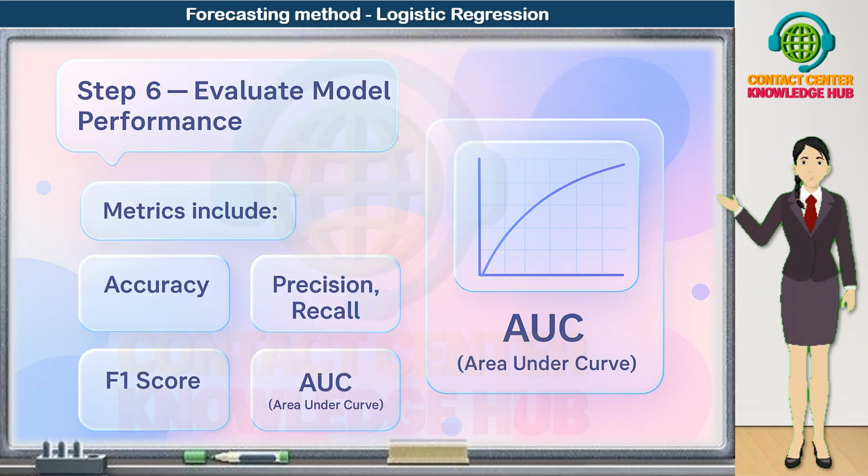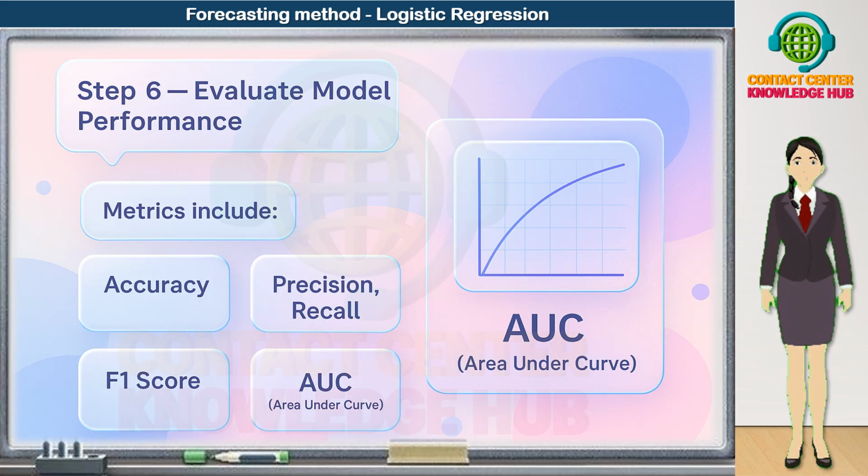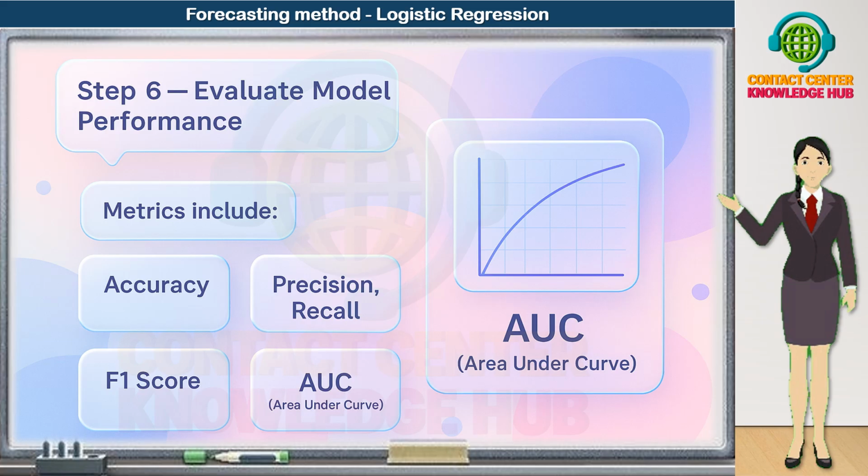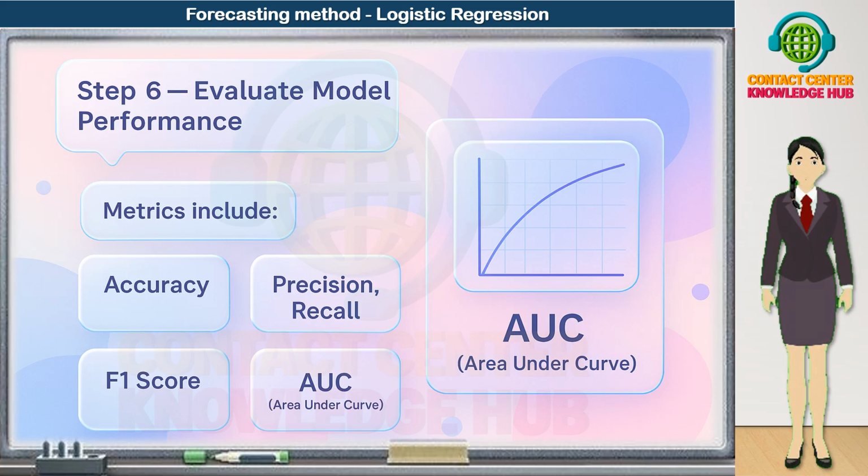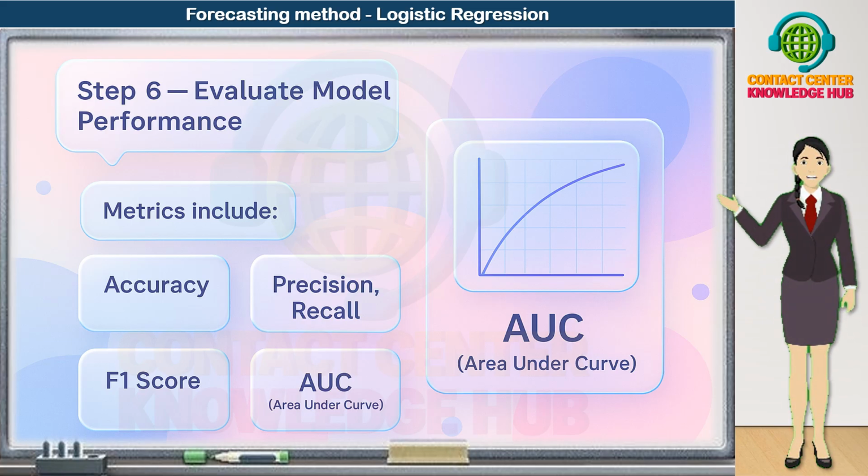The AUC is a single number that summarizes the ROC curve. It tells us how well the model separates the two classes, for example, churners versus non-churners. An AUC near 0.5 means the model is no better than random. An AUC closer to 1.0 means the model has strong discrimination power.